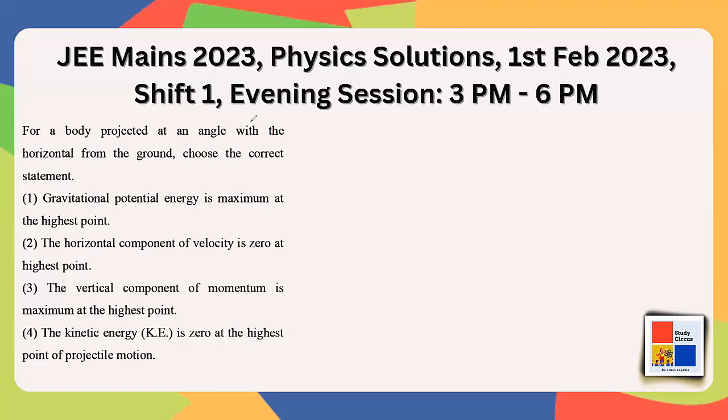So this question is saying that for a body projected at an angle with the horizontal from the ground, you have to choose the correct option. Okay. So the gravitational potential energy is maximum at the highest point. Yeah, certainly for a projectile that has been projected with some speed at some angle, right?